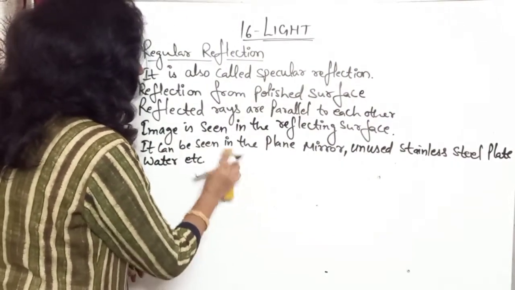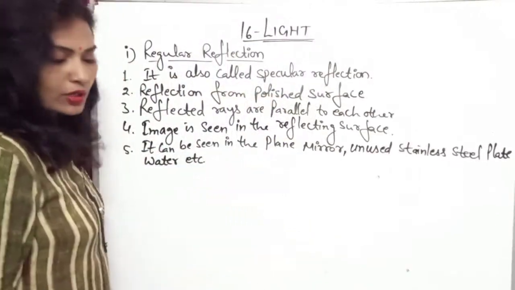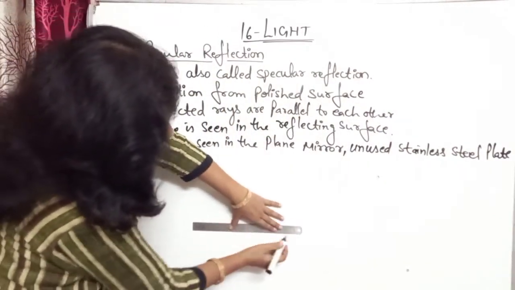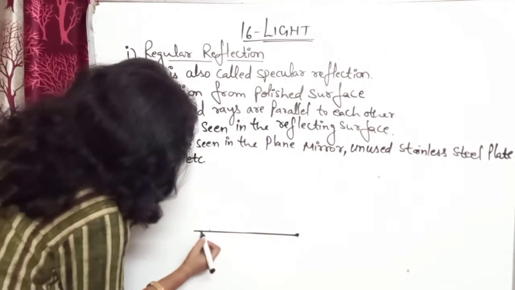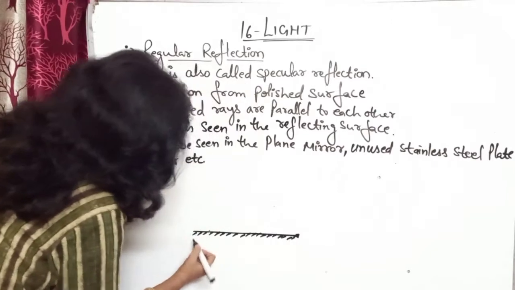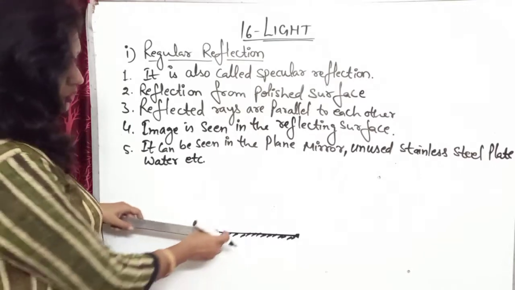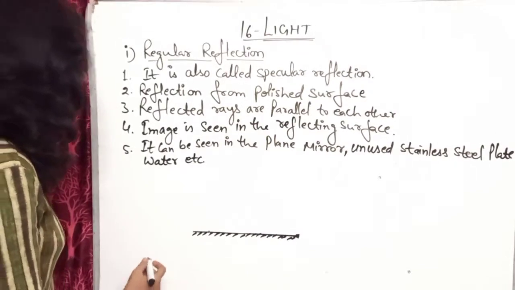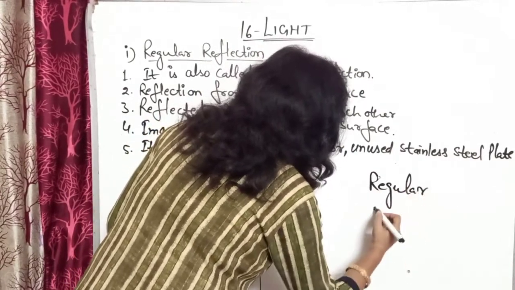For example, if you take a polished surface, for example, you can take the plane mirror. Take the plane mirror. That plane mirror is polished. Okay, polished surface. Every time you have to show the polished surface by these lines. Now you can write here regular reflection, since it is a regular reflection.